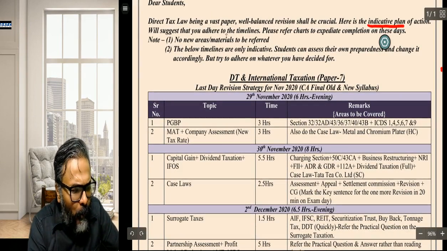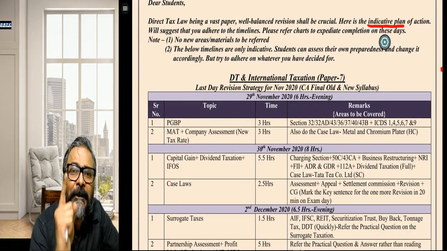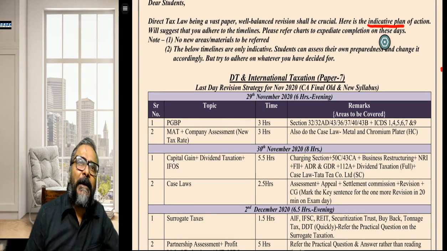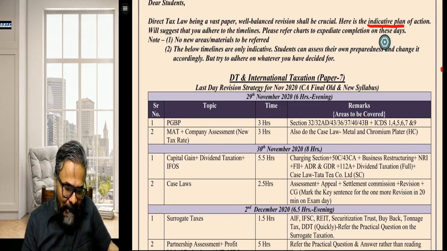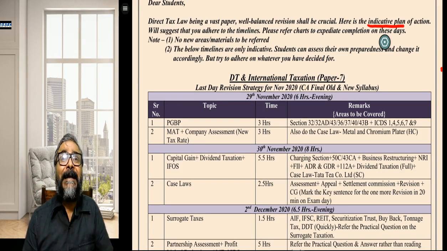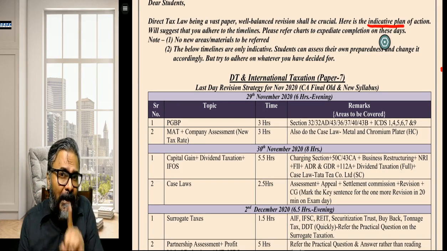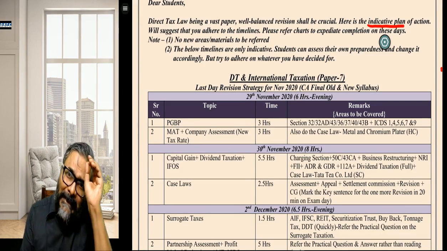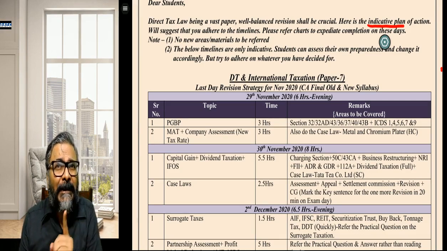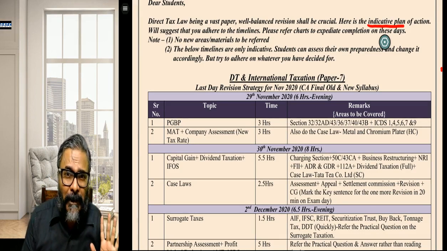Note, no new areas or materials are to be referred. That is the first and foremost thing, students. Whatever you have referred to primarily, in my discussion for the next 15 minutes, if there is anything new or you think I have done it from a particular source, please stick with that source. No new materials or nothing new has to be referred.